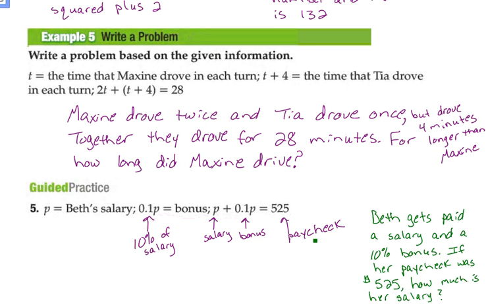Well, again, as a teacher, you want to give them this information so they can write that in their problem. So we say that Beth gets paid a salary, and means we're adding a 10% bonus. It says if her paycheck was $525, how much is her salary? So again, they didn't actually go and solve this problem, but we do have an equation that could represent this. Okay, so again, go ahead and look at all of the different pieces, translate that into what it means, and then decide what kind of equation would work for this.